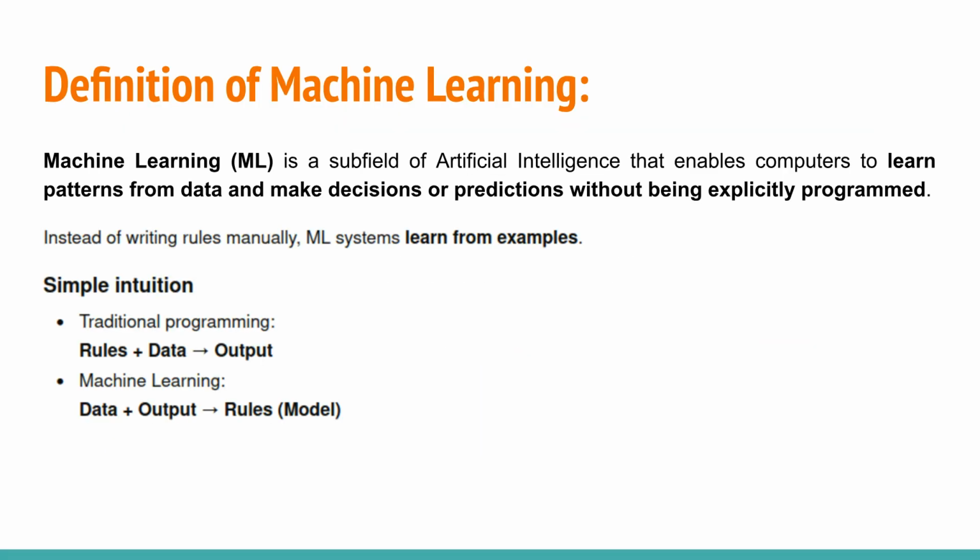Machine learning, or ML, is a subfield of artificial intelligence that enables computers to learn patterns from data and make decisions without explicit programming. Unlike traditional programming, which uses rules and data to generate output, ML systems learn rules, or a model, from data and output.